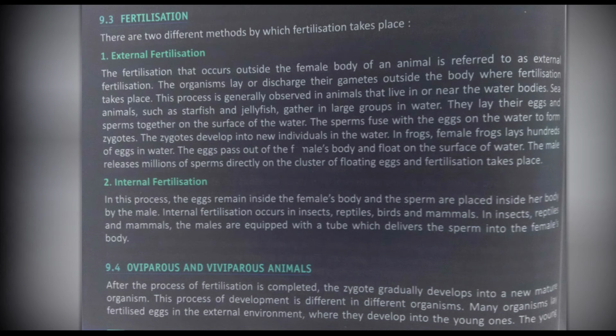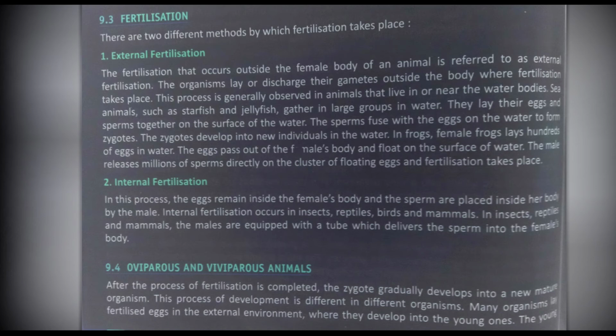In frogs, the female frog lays hundreds of eggs in water. The eggs pass out of the female's body and float on the surface of water. The male releases millions of sperms directly on the cluster of floating eggs and fertilization takes place. So external fertilization is that which takes place outside the female body.